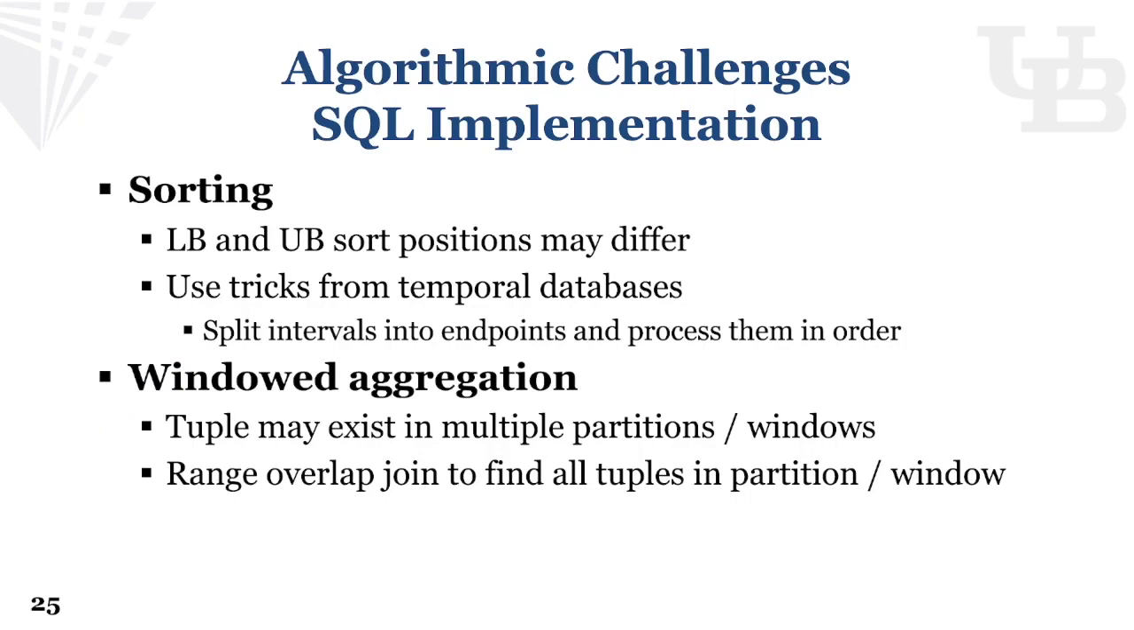There are some challenges when we implement these semantics by rewriting the query, since we need to sort on both lower and upper bound values. We use tricks from temporal databases that split intervals into endpoints and process all endpoints in order. However, this duplicates each tuple into 2 endpoints, which introduces redundancy in performance overhead.